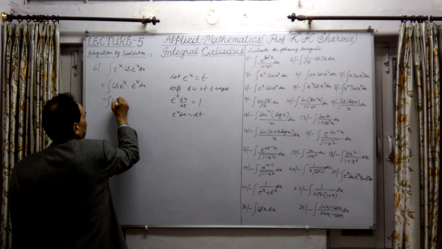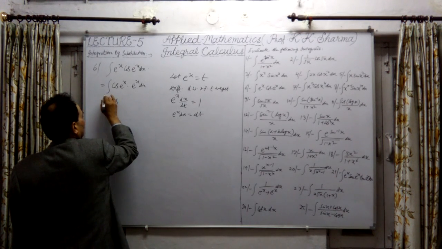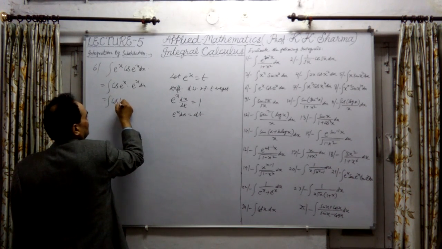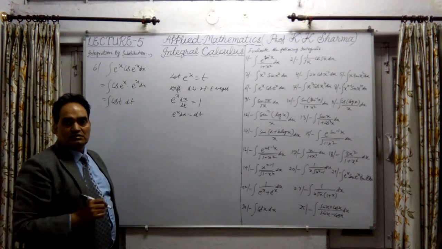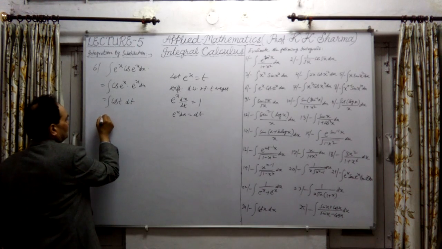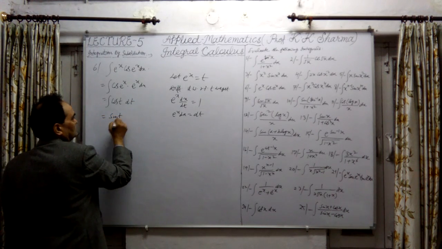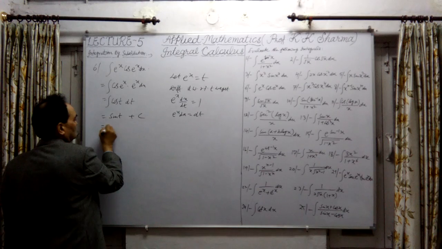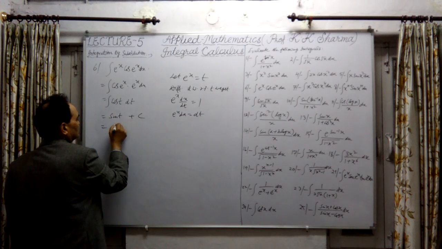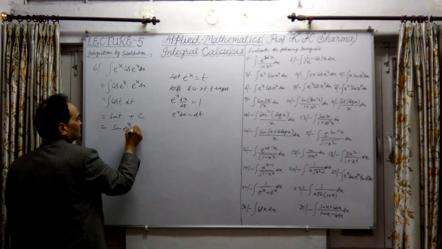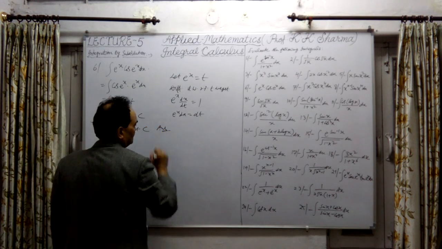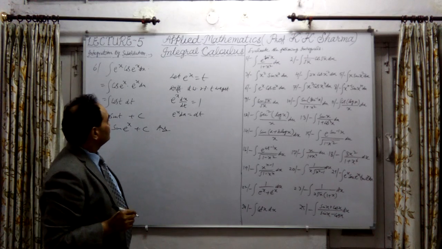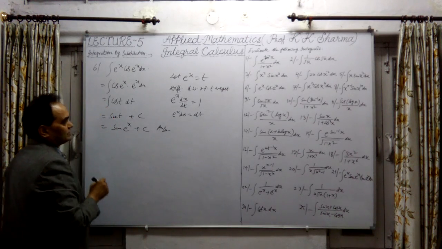It is cos of t into dt. Now it can be integrated. Integration of cos t is sin t plus constant of integration. Now substitute the value of t here, which is e^x. It is sin of e^x plus constant of integration. This is the answer. So question number 6 we have done. Now let me take the 7th question.